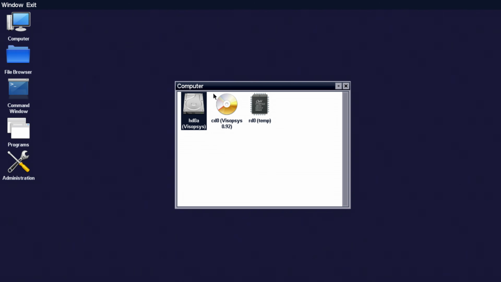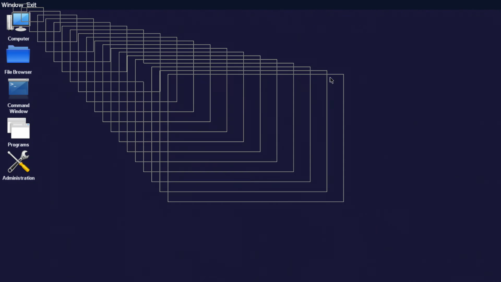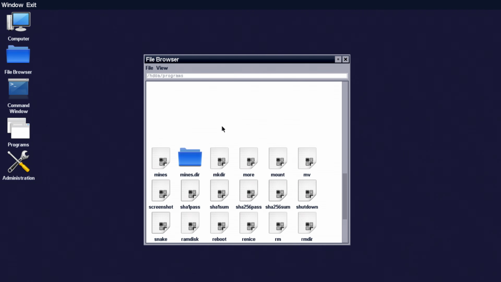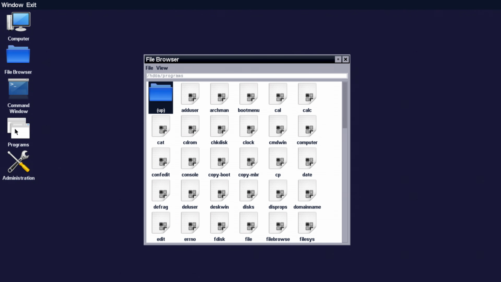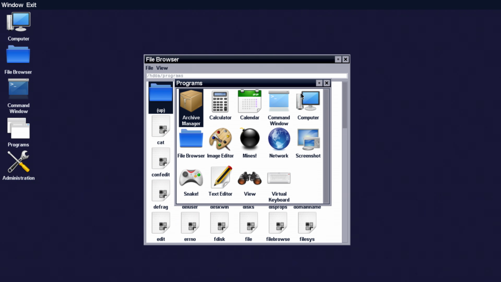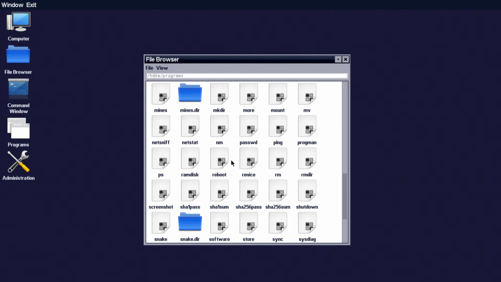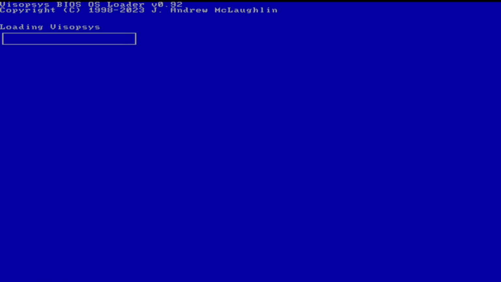Computer. This one is similar to a file explorer. And what is this button? Oh, that minimizes it. Okay. File browser, programs. And we have a bunch of programs, it seems like. But I think we can access it from here as well. Okay, we're gonna check that out in just a second. Oh, these are files, I guess. Oh, reboot. I just ran a file called reboot and it rebooted the system. Who would have thought? Maybe let's not touch random things and just go in order.